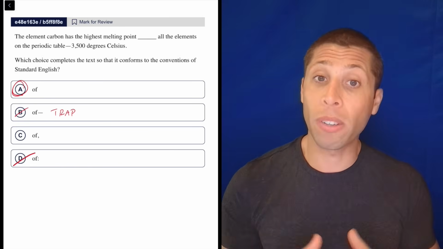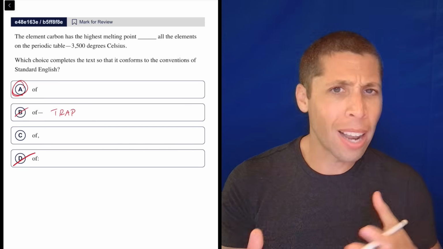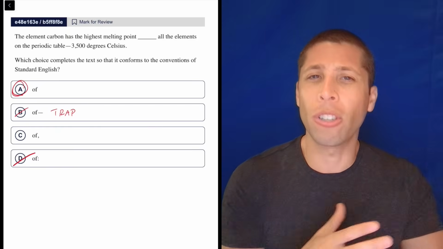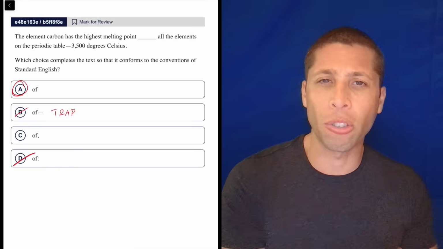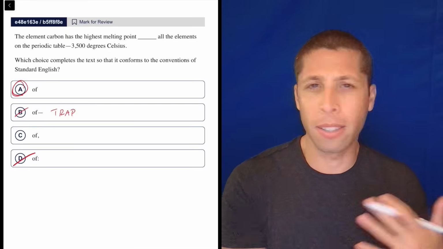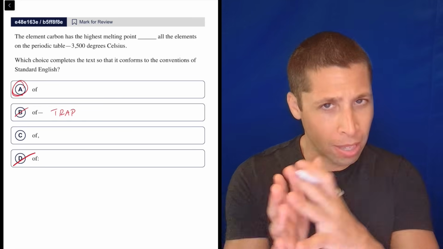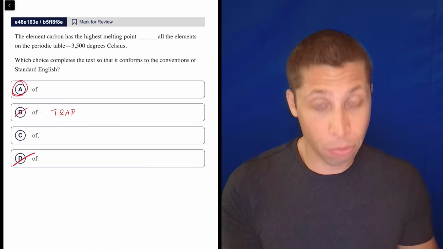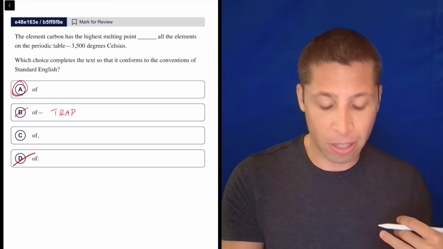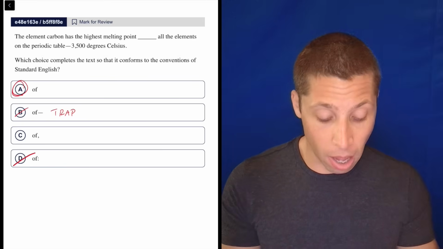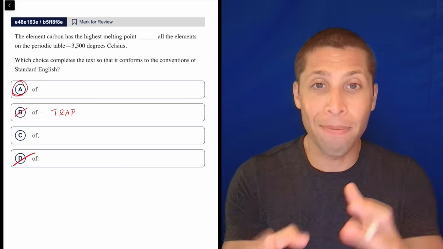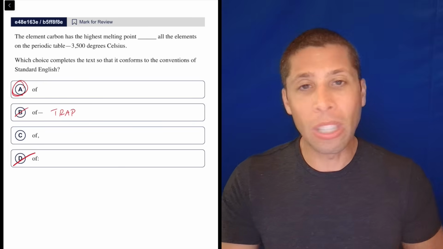And generally speaking, words like of, which are prepositions, are not going to involve punctuation around them. Prepositions are technically going to create prepositional phrases, which are extra clauses, but they don't get punctuation. They just kind of flow. So really the prepositional phrase here as well involves the word of. So of all the elements in the periodic table, that's an extra clause. So it's useful information. Technically, it's not part of the main sentence, but we still would not break it apart with any commas.